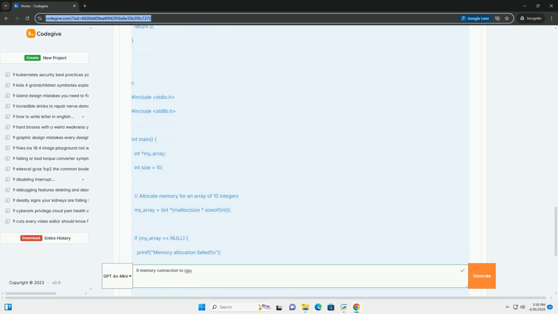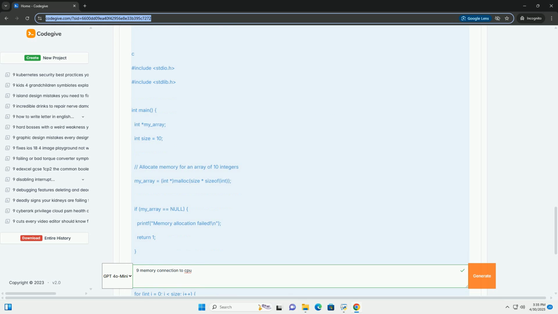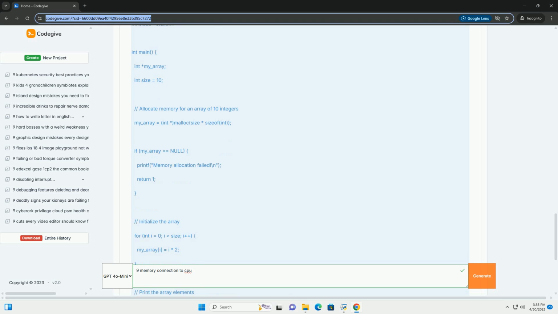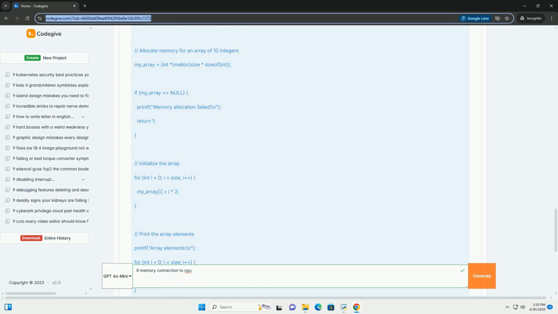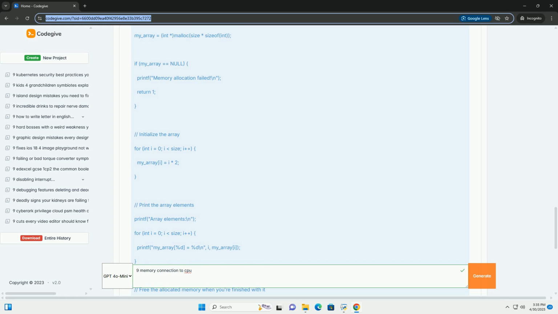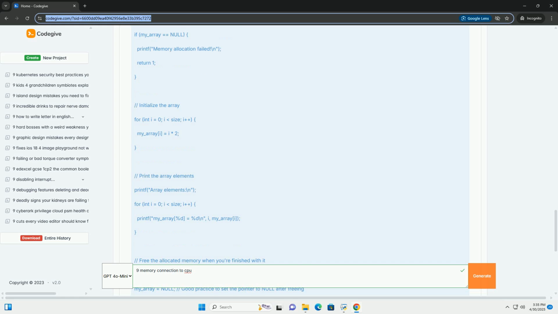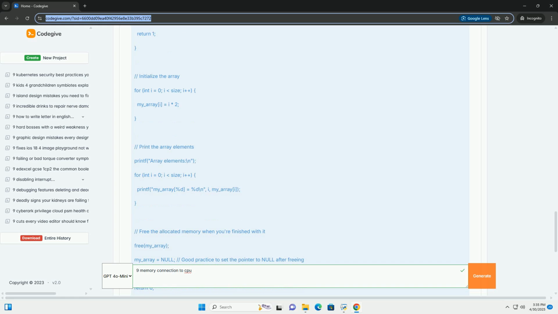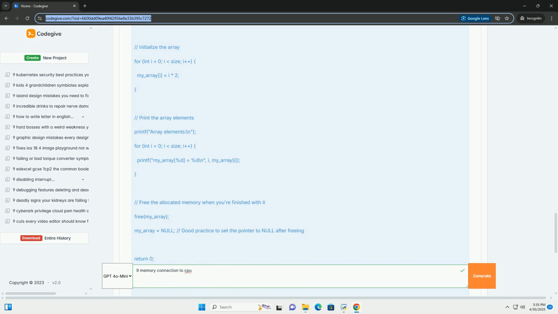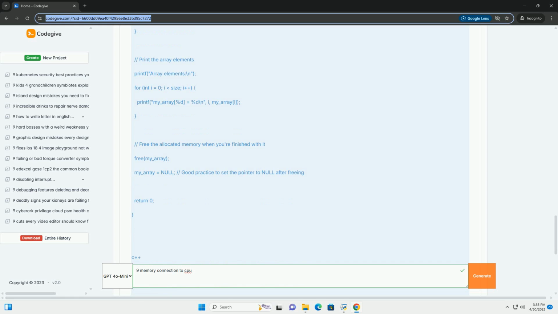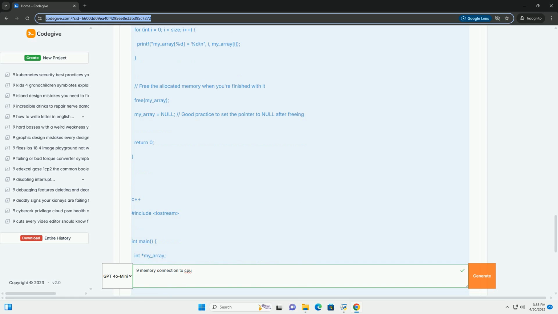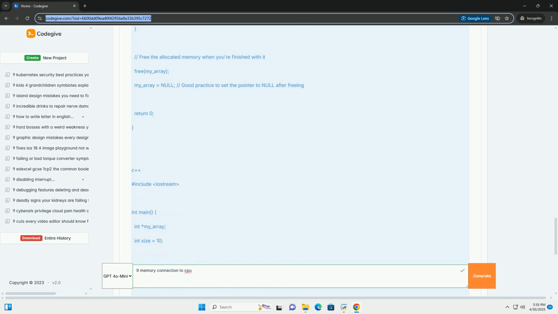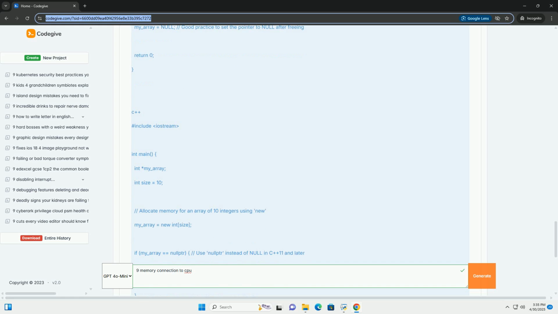address. Memory controller. The memory controller is a critical component that resides on the CPU or northbridge, in older architectures. It manages all communication with the memory modules. It translates the CPU's memory requests, read/write operations, address, data, into signals that the memory modules can understand and responds with the requested data or confirms the data was written.